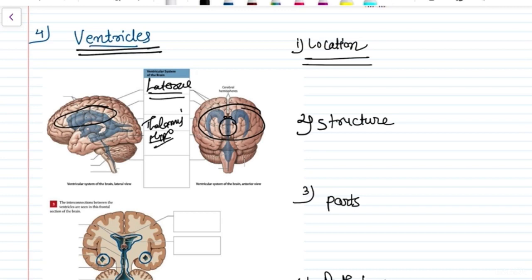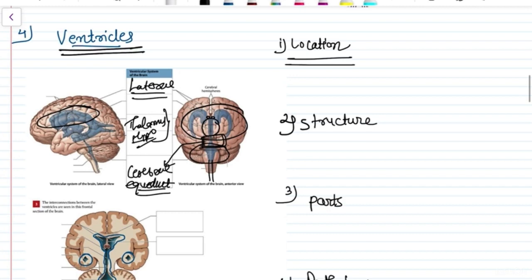Now this third ventricle is connected to the fourth ventricle by the cerebral aqueduct. And this fourth ventricle is connected with the spinal cord via the central canal.